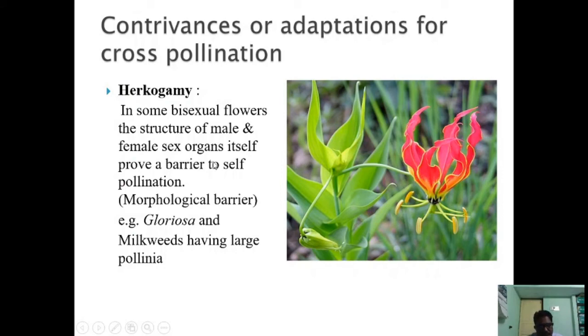There is a barrier, a mechanical barrier to self pollination, that is called a morphological barrier. Now, anthers are protruding this side and the gynoecium is on the other side. When these anthers mature, automatically the pollen grains are shed downward. It may reach another flower, but they may not reach the stigma of the same flower because of the mechanical barrier. This type of adaptation for cross pollination is called hercogamy.